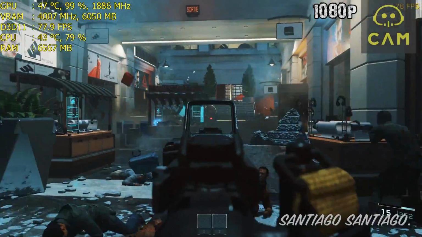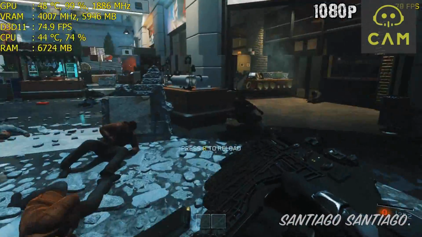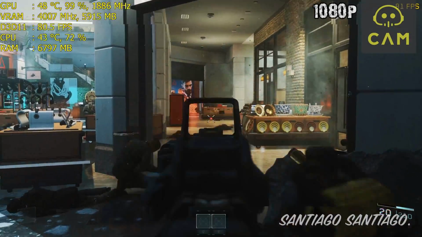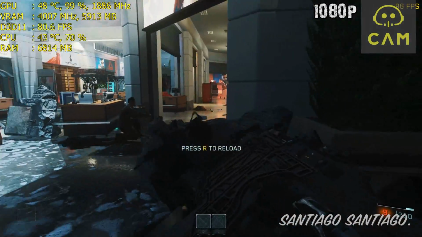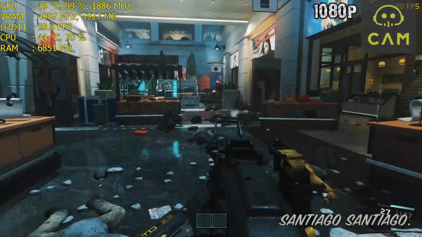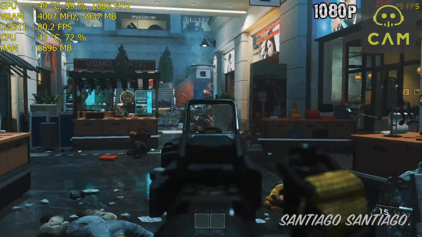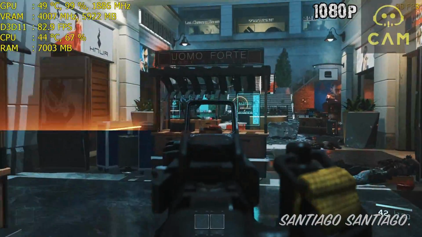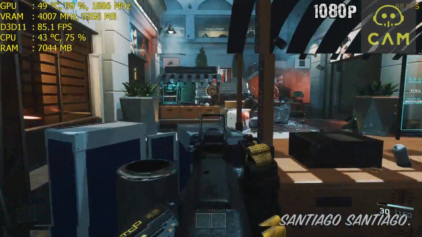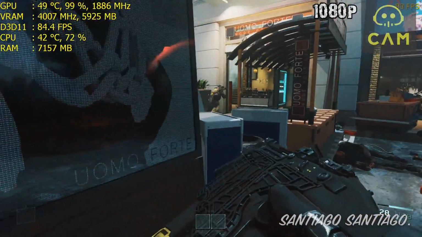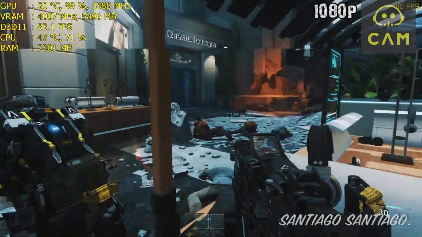On 4K I had to overclock the GTX 1060, so keep that in mind, but the game ran fine. If you have the 3GB version of the GTX 1060, I suggest playing on 1080p or 1440p with medium textures, that will help a lot. But if you want pretty much the same performance as me on 1080p and 1440p, just overclock the GTX 1060 3GB. You have almost the same FPS as the base 1060 6GB. But yeah, now I'm going to talk about the options menu.